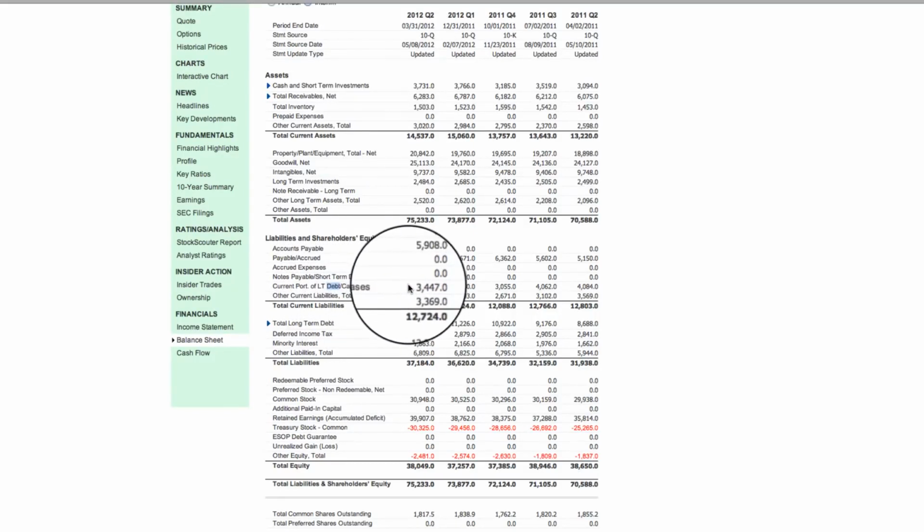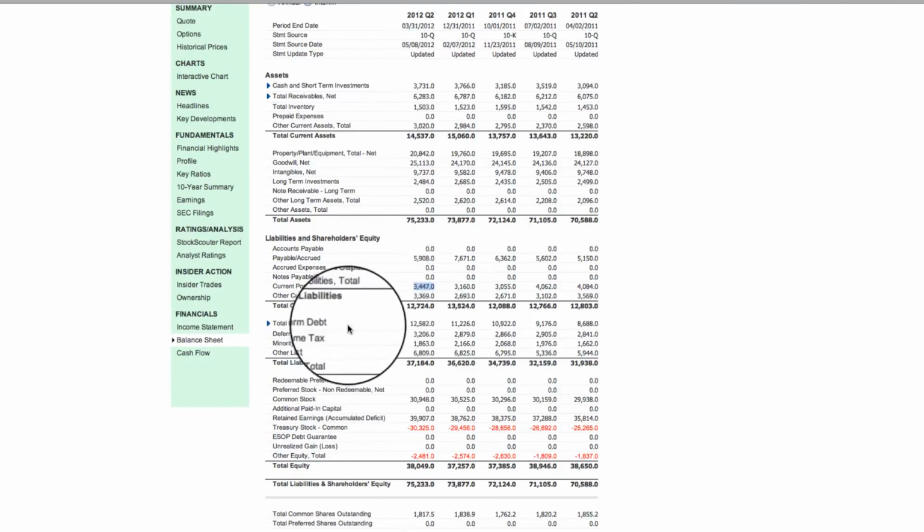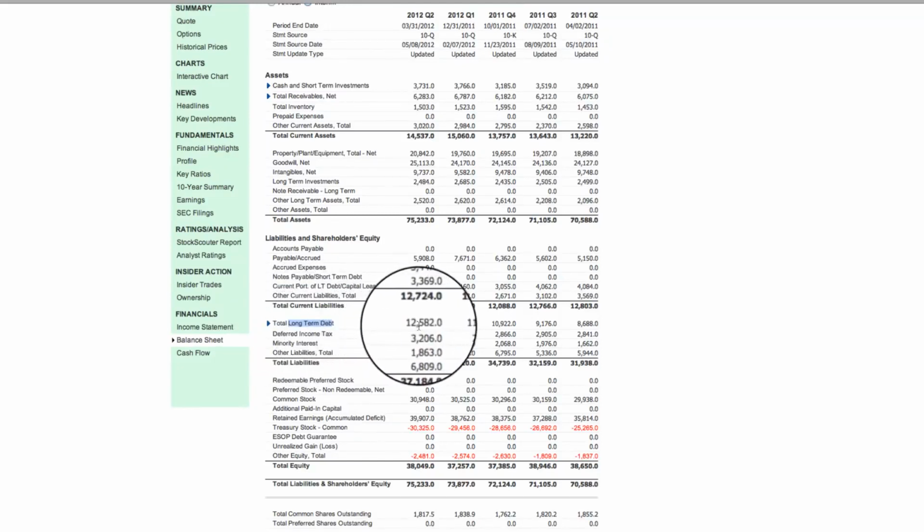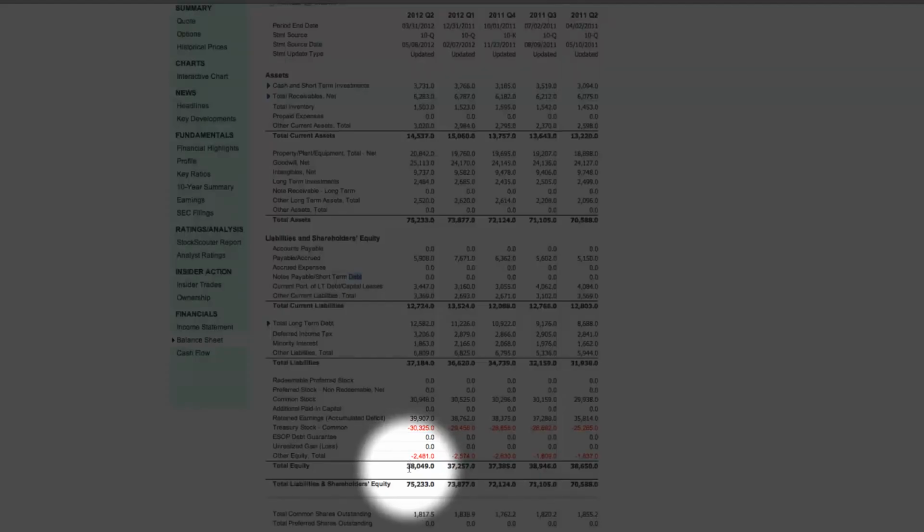That $3 billion, you take that, and then you add this total long-term debt of $12 billion. You add up those terms that have debt attached to them in the description. In this case, that's the $3.4 billion and also the $12.5 billion. You add those 2 numbers up, and then you divide that number by the total equity.